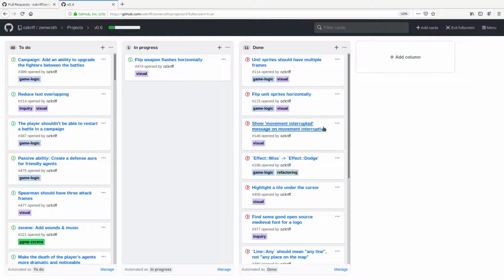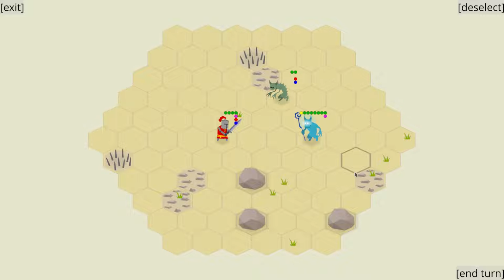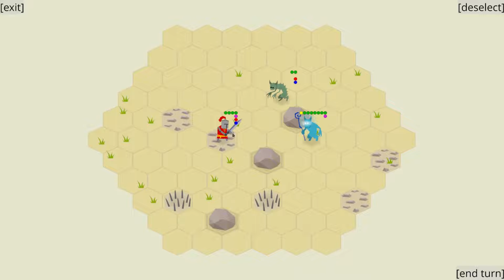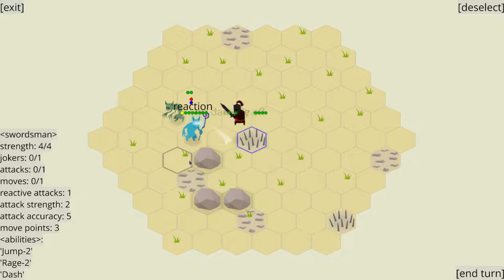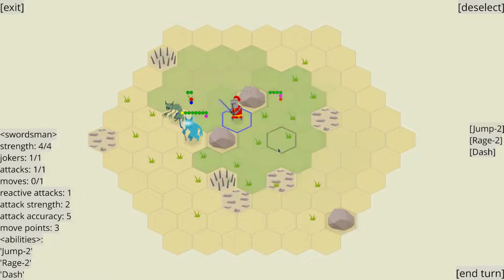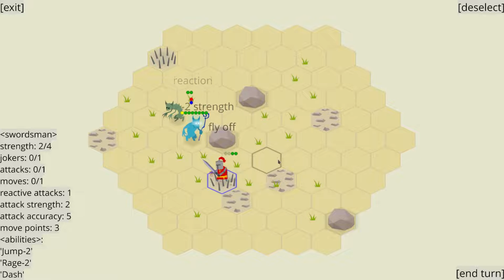I have been mostly working on small visual improvements. First, a tile under the cursor is highlighted now. Highlighting is disabled on touch devices by ignoring an event if its delta movement is 0. Next, agents can now be flipped horizontally to match their action's direction. I have wanted to add this for a long time because sometimes units were attacking each other backwards and it was weird.